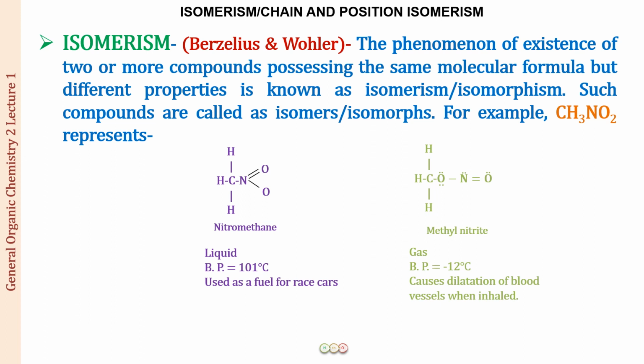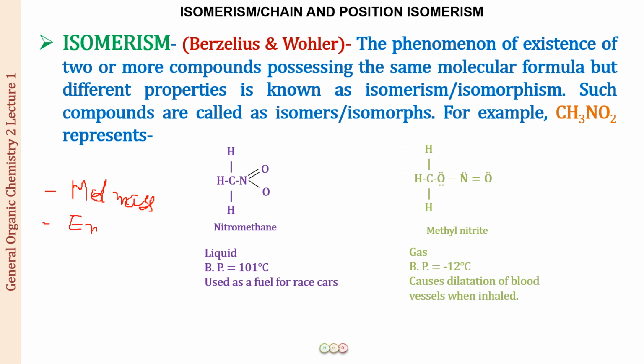Now one more thing. When we say that these isomers have the same molecular formula, there is one thing that you should remember. What else can be the same for these compounds? I have not written them down, but you can easily understand that if they have the same molecular formula, they will have the same molecular mass as well. This is something very obvious. Do I have to tell you that? Well, I do not have to, but there are certain times questions come and you can get confused that we had just learned that the molecular formula was the same. Yes, molecular mass, obviously, you will come to know. And then we have the empirical formula.